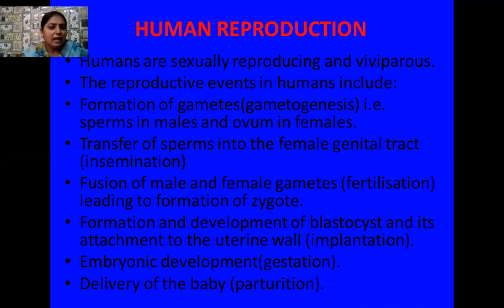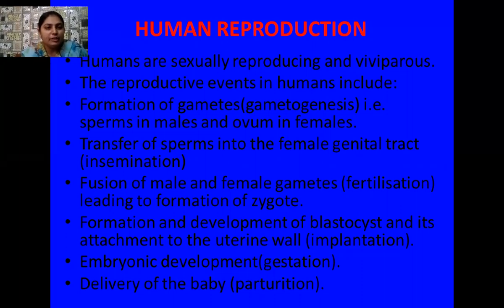Next is transfer of the sperms into the female genital tract. This process is called insemination. The male partner transfers sperms into the female genital tract by the process called insemination. The third is the fusion of the male and the female gamete. The fusion of male and female gametes to form a zygote is known as fertilization. The zygote is a diploid structure, as you know gametes are haploid.